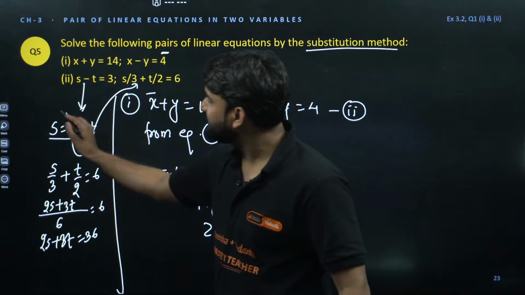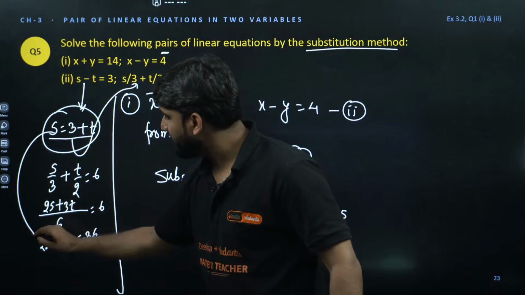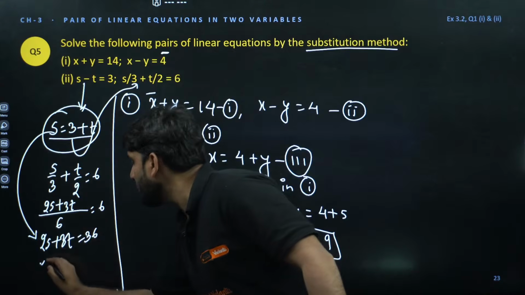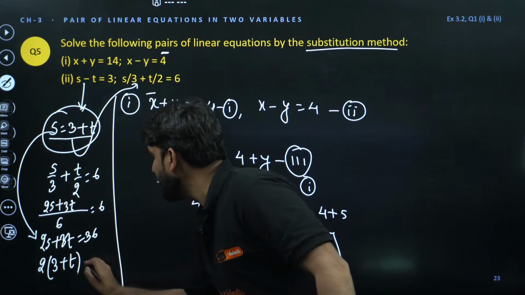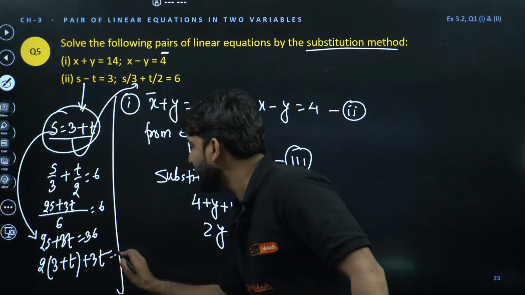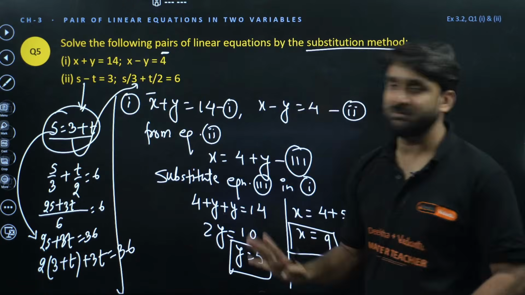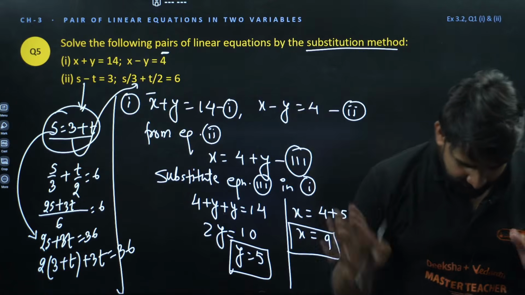Now you have s is equal to 3 plus t, so you can put it here at the place of s. So 2 into, at the place of s, 3 plus t will come, and this t is already there. Now, my dear champion, you guys can solve this question to find out t. Is it clear, everyone?